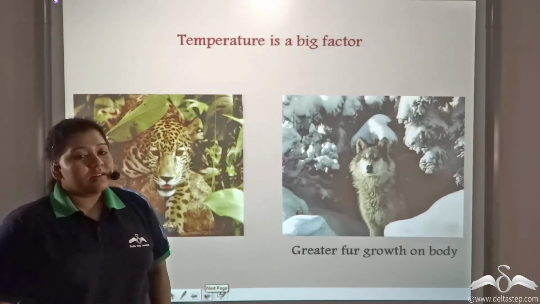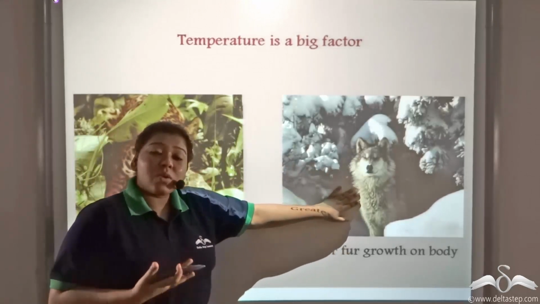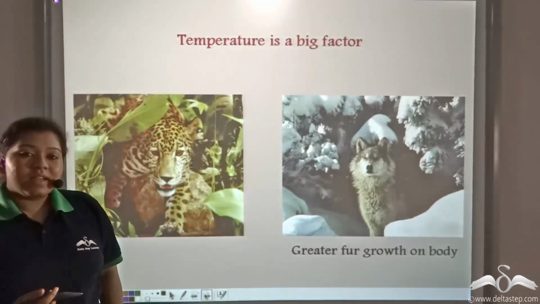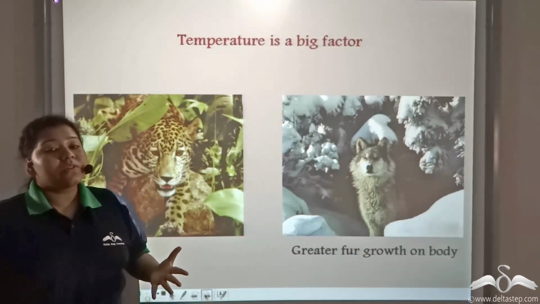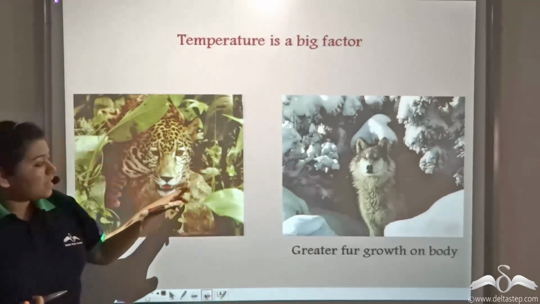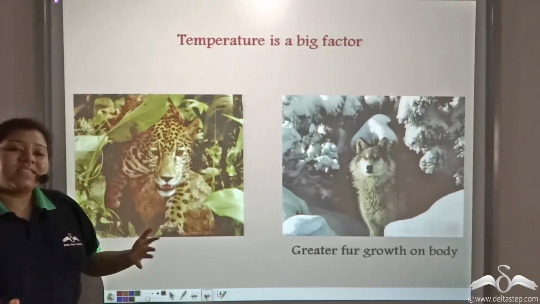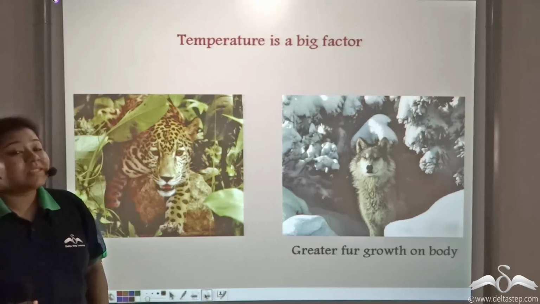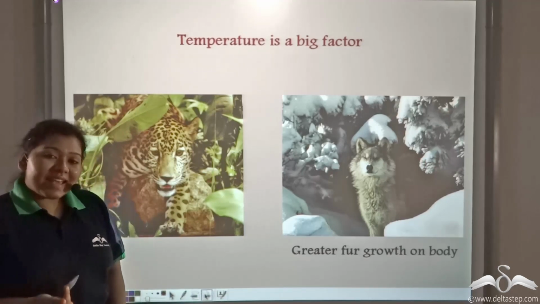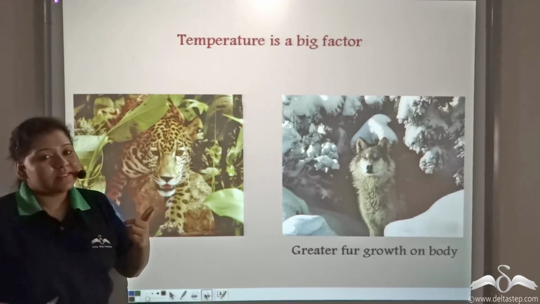Now what about the fauna? Let us see. Animals that are present in cold climates, you'll find a lot of fur growth on their body. This excess of fur growth on their body protects them from the biting cold. See, this is an animal that is present in the warm climate. It has less fur growth because it does not need any protection against the cold temperature. So yes, temperature has effects on both the flora as well as the fauna.